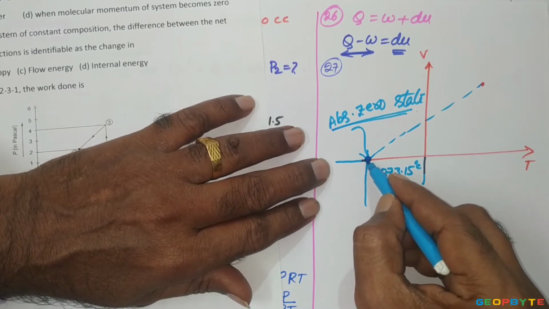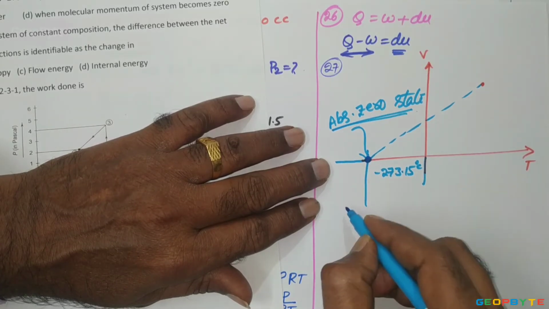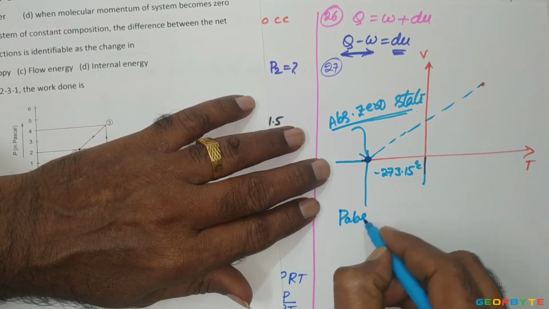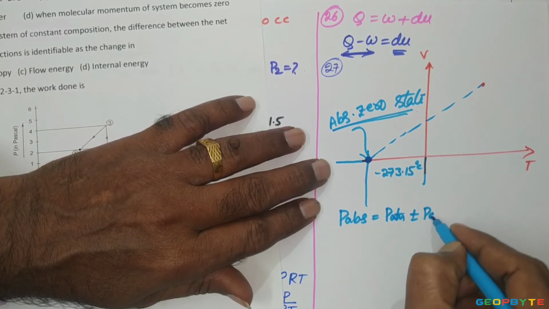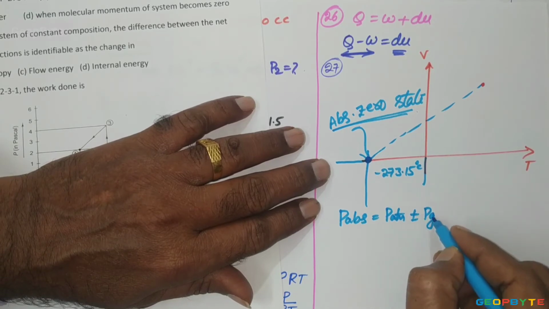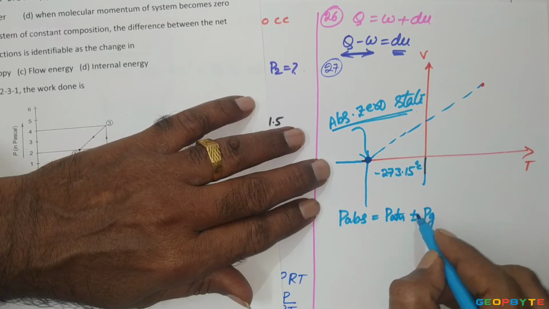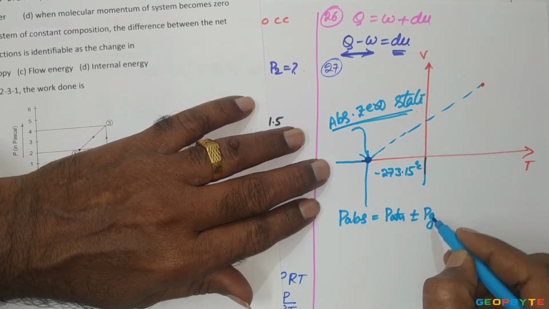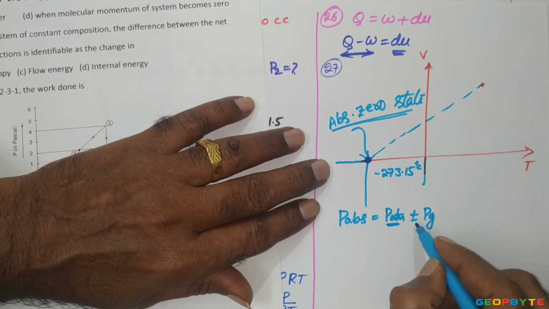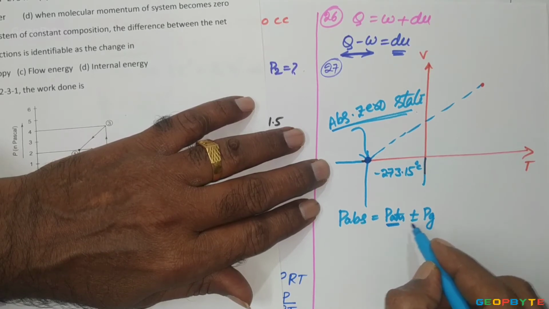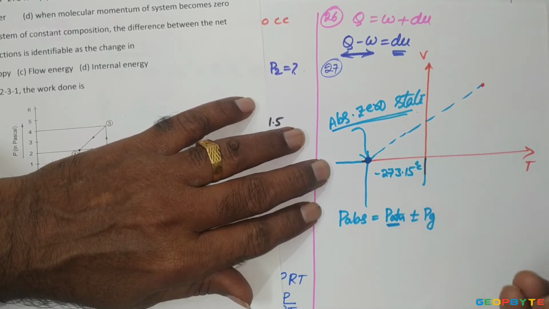If you measure the pressure based on this absolute zero pressure, that pressure is called absolute pressure. Absolute pressure equals atmospheric pressure plus or minus gauge pressure. Positive sign is for positive gauge pressure, negative sign is for negative gauge pressure. Positive gauge pressure means gauge pressure is more than atmospheric pressure. Negative gauge pressure is also called vacuum pressure, meaning the gauge pressure is less than standard atmospheric pressure.